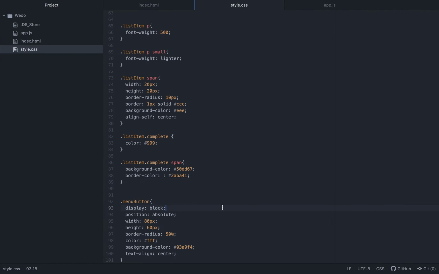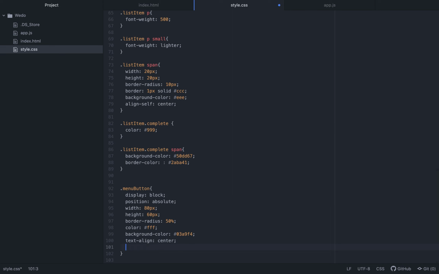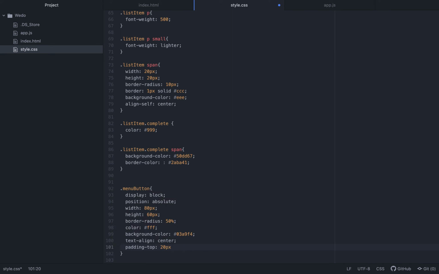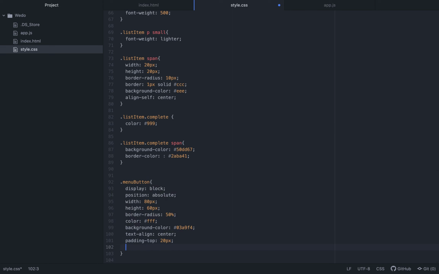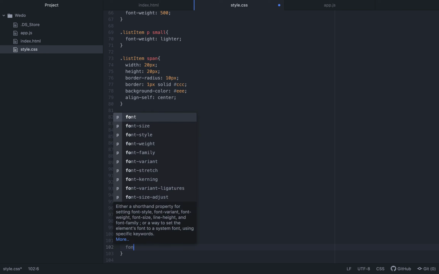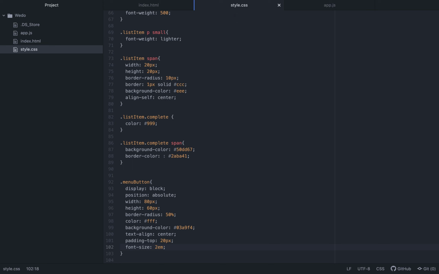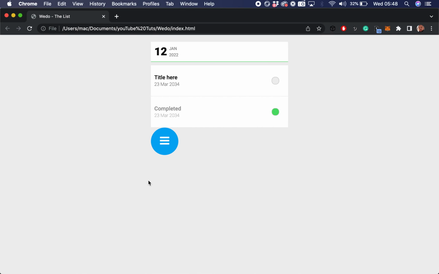It still looks very funny. Alright, let's give it a padding top of 20 pixels, and let's increase the font size to, let's say, 2em. Okay, there we go. It's much better.